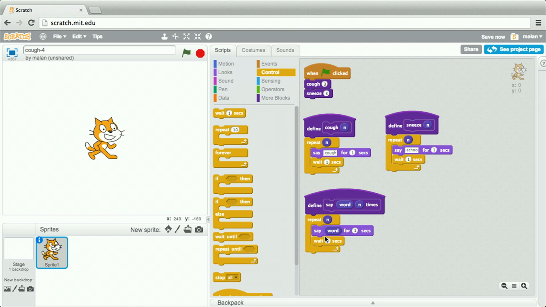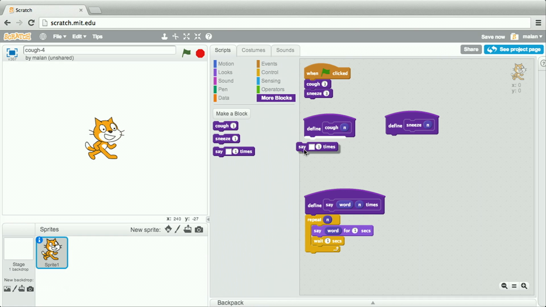And now let's go back and improve my implementations of sneeze and cough so that they call this function in turn. So let's throw away this code. Let's throw away this code. Let's go to my custom block and drag in say, and type in the argument of cough 3 times. And down here, let's drag in say, achoo 3 times.